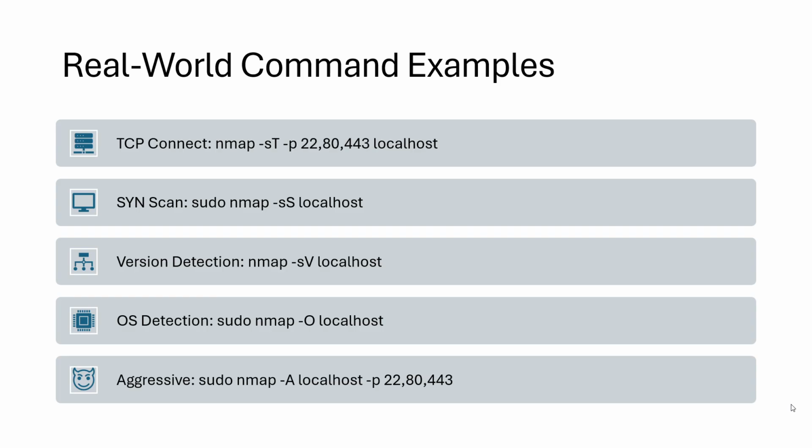These examples show how scan types translate into real commands you might run during an assessment. Notice how different flags change both the behavior and the visibility of the scan. In practice, professionals often start with conservative scans and gradually escalate based on findings and authorization. The key is to understand why you're using a particular command, not just copying and pasting it from a cheat sheet.